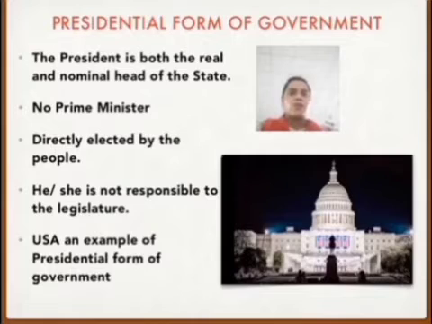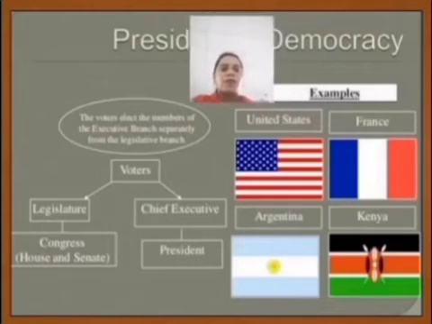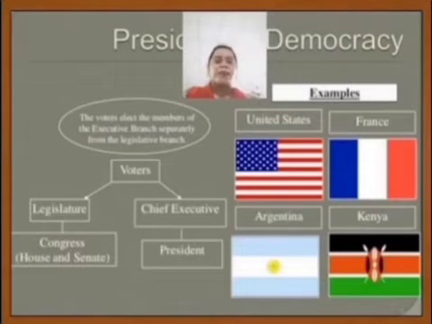So there is no prime minister. There is no role of prime minister in the presidential form of government. The president is directly elected by the people. She is not responsible to the legislature. That is, the executive is not a part of the legislature. So in the presidential form of government, the executive is not a part of the legislature. The parliament has no control over the president because she cannot easily be removed during her period.